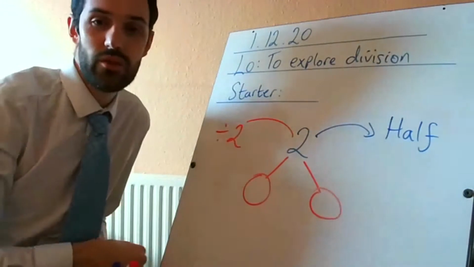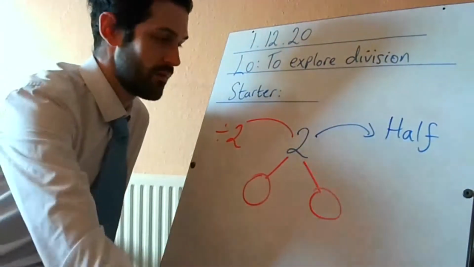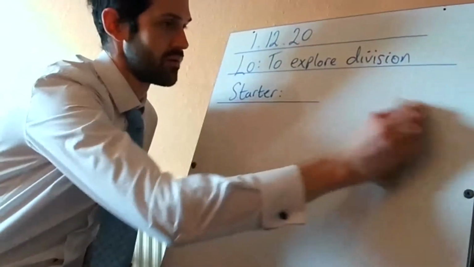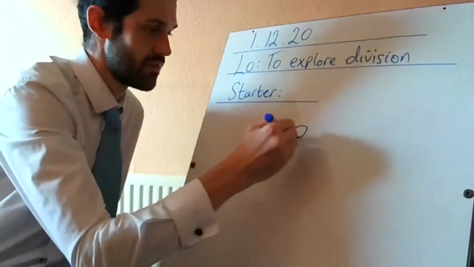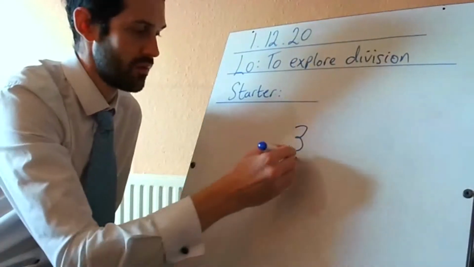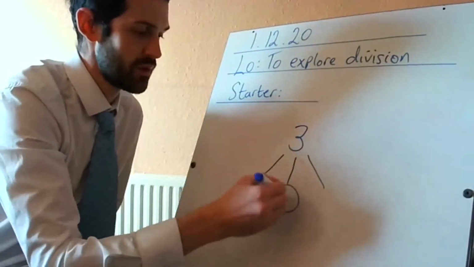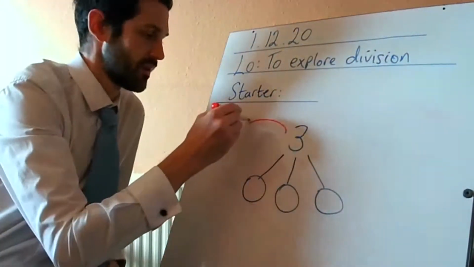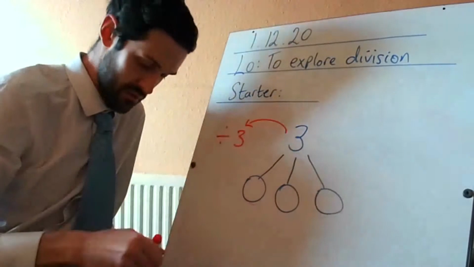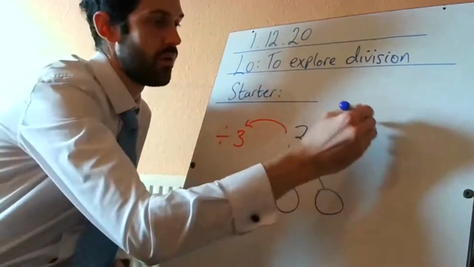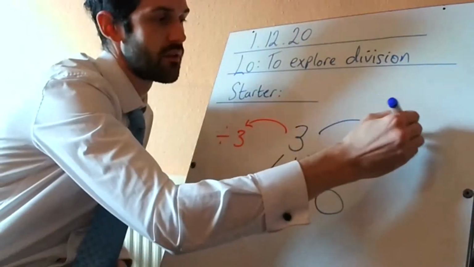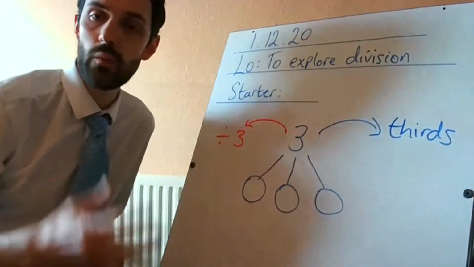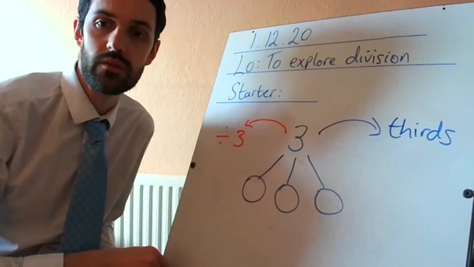And it's the same for any other number, year 3, okay? If I changed this model again into the number 3, well, how many parts do I need to split something by? Well, I need to split it by 3 equal parts. I'm dividing by 3, or I'm creating thirds. And this will be very, very useful, guys, when we get onto our fractions topic just after Christmas, okay?